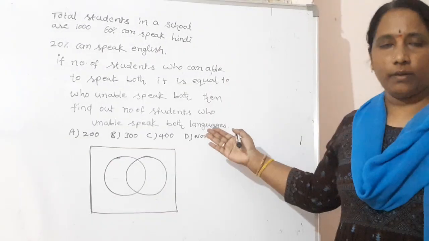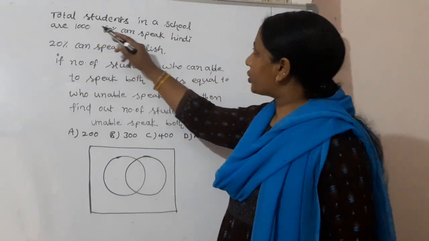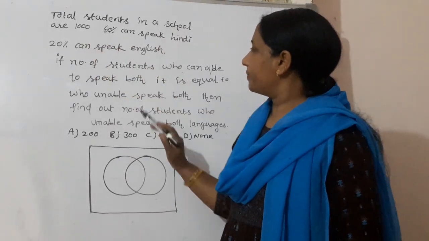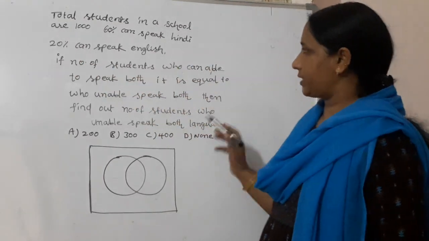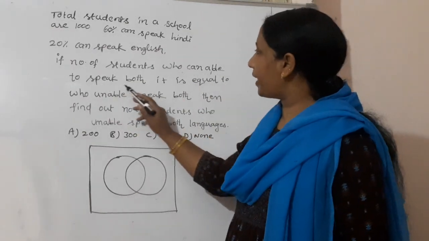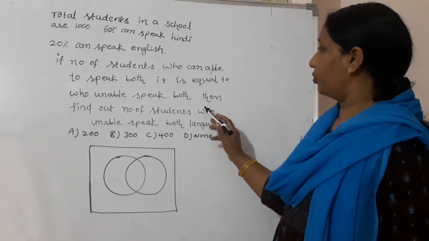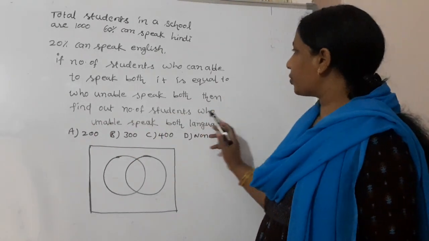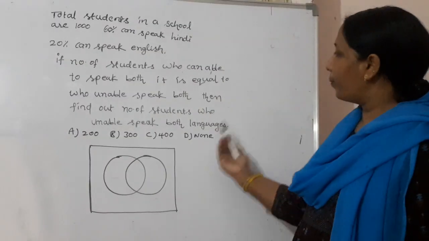The question is large, but the solution is very short. So let's understand the question. The total number of students in a class in a school is 1000. 60% can speak Hindi, 20% can speak English. The number of students who can speak both is equal to the number who cannot speak either. In this situation, we have to find the number of students who are unable to speak both languages.